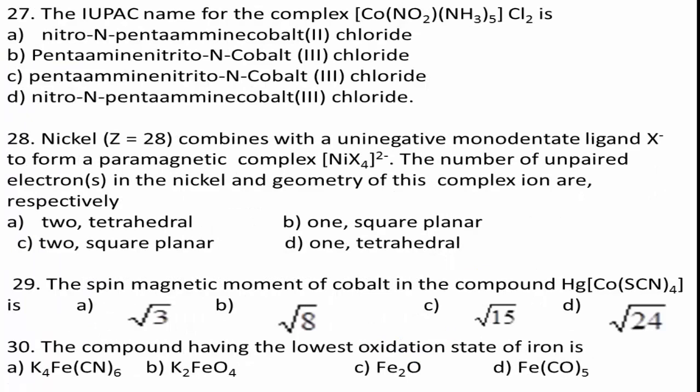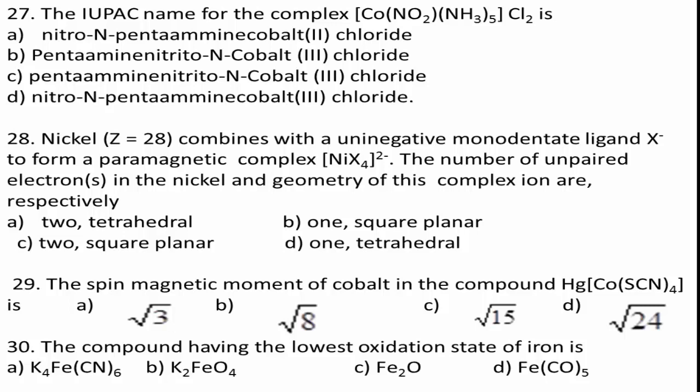Next question number 27. The IUPAC name for the complex [Co(NO2)(NH3)5]Cl2 is: option A, nitro-N-pentaammine cobalt(II) chloride; option B, pentaammine nitrito-N cobalt(III) chloride; option C, pentaammine nitrito-N cobalt(III) chloride; option D, nitro-N-pentaammine cobalt(III) chloride.